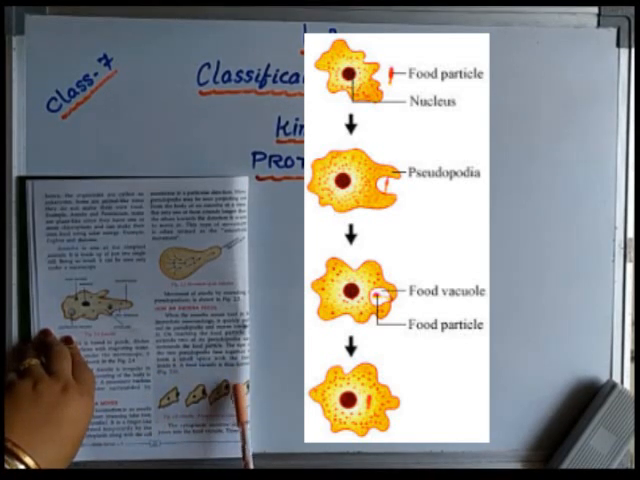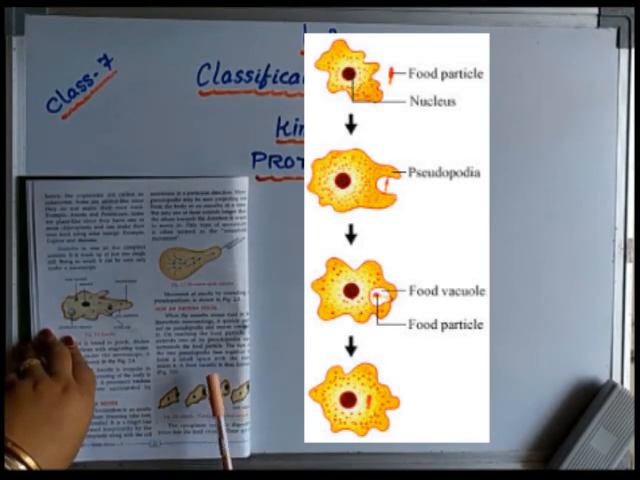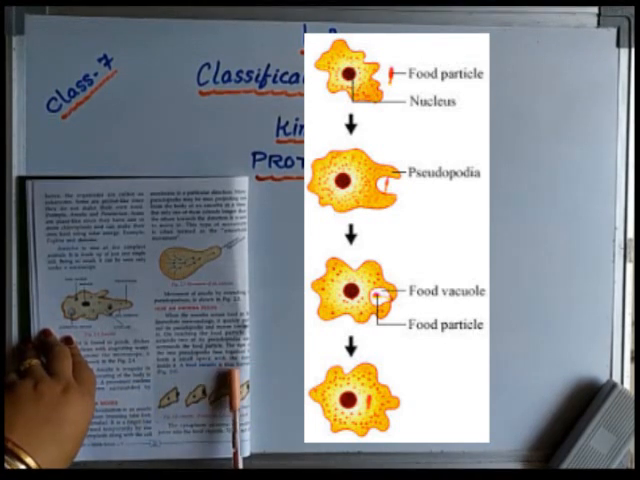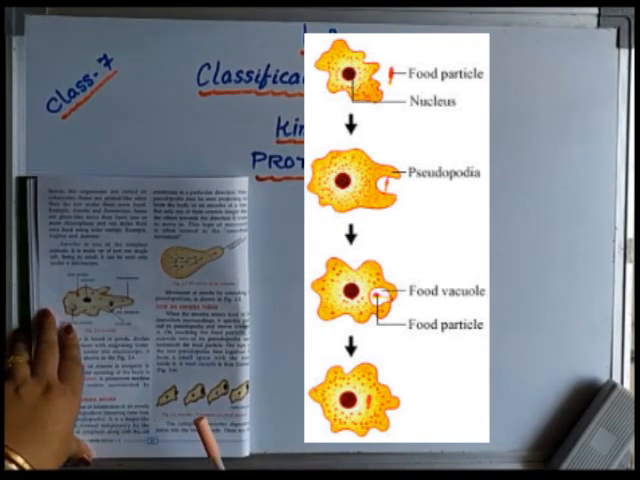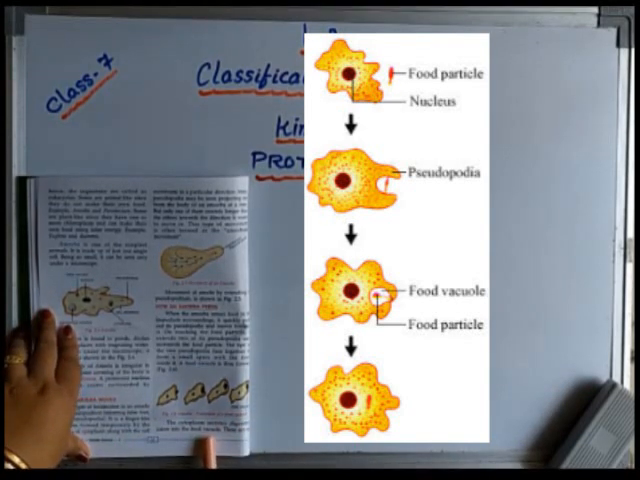The food is inside it and here it gets fused. A food vacuole is thus formed. In this way, what does it form here? It forms a food vacuole. So the cytoplasm secretes digestive juice into the food vacuole.